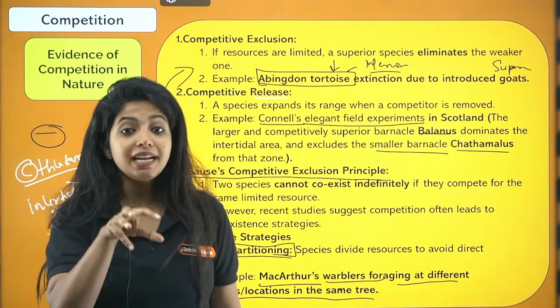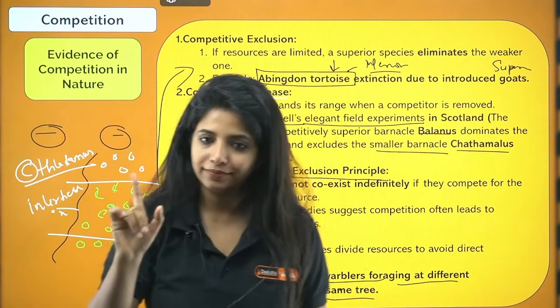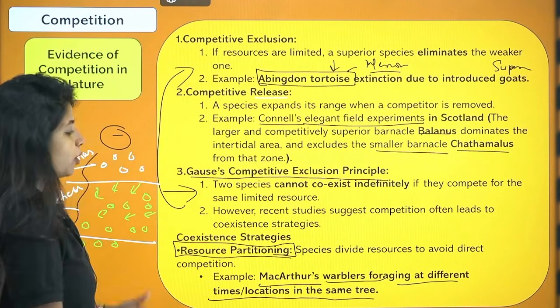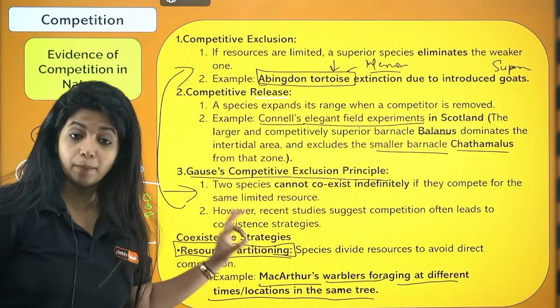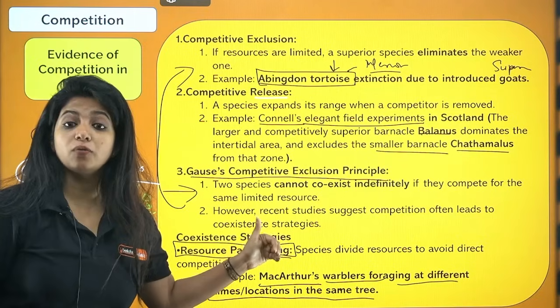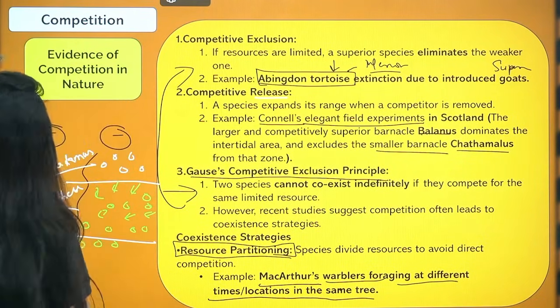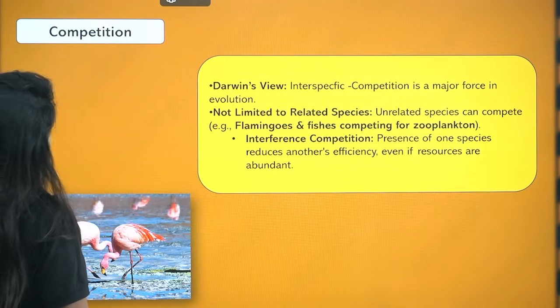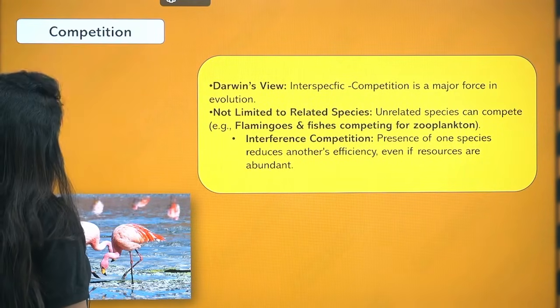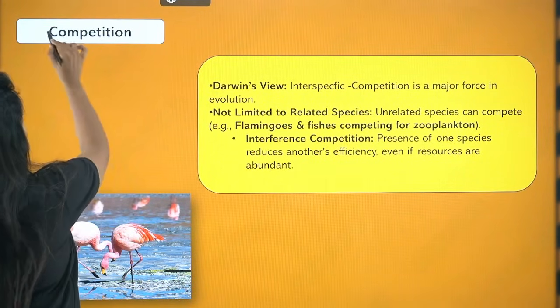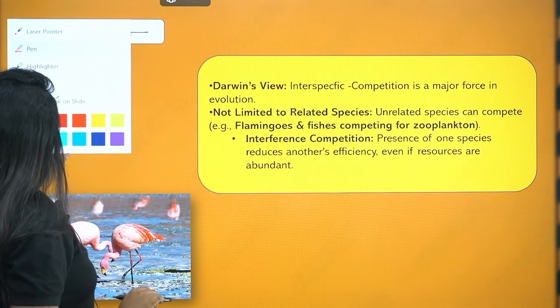It dominated the intertidal area. That's all. And then we spoke about the coexistence strategy. Here competition is there, but resource partitioning is a method to avoid direct competition. Done? Okay. So now there is a question. Instead of putting this as a competition term, I'll ask a question.